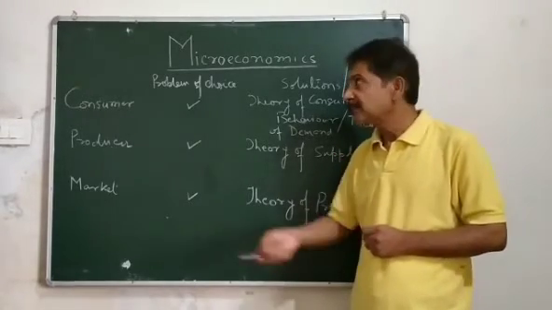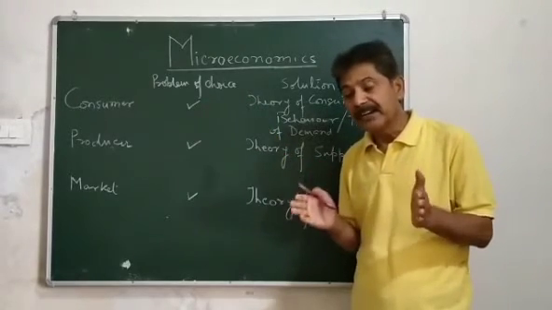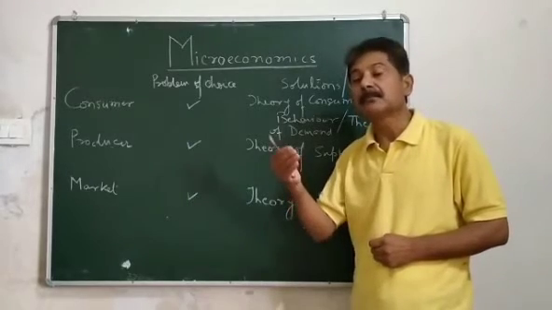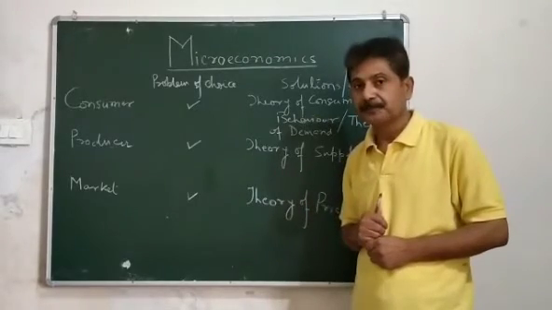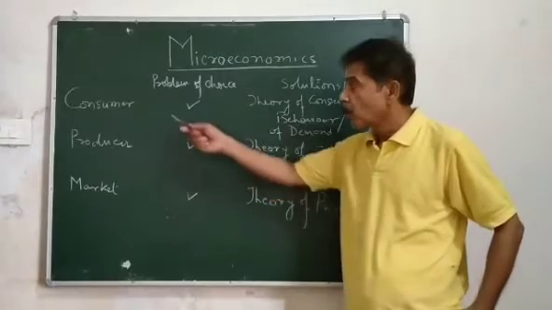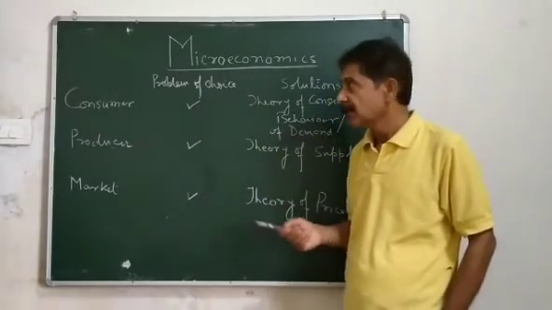So consumer has a problem of choice, and with limited resources, he wants to derive maximum satisfaction out of the product he purchases. So you must have understood what is consumer and what is the problem of choice.